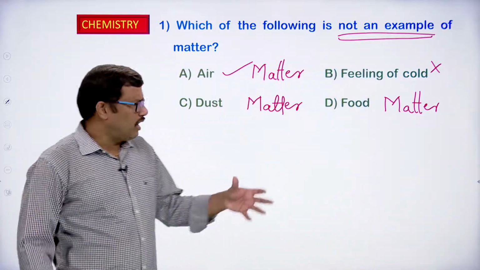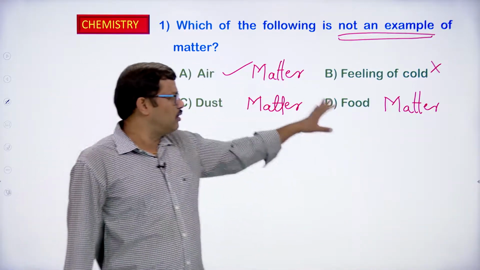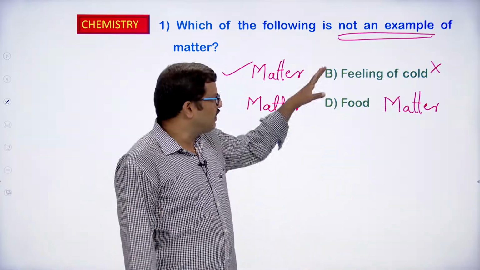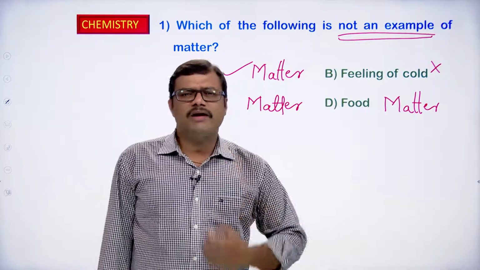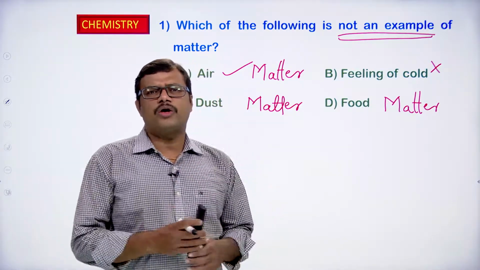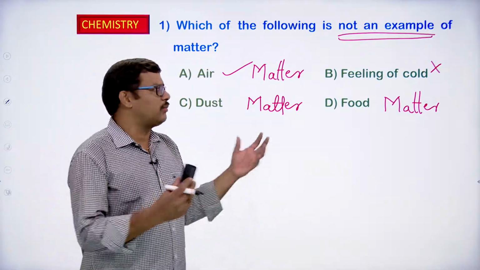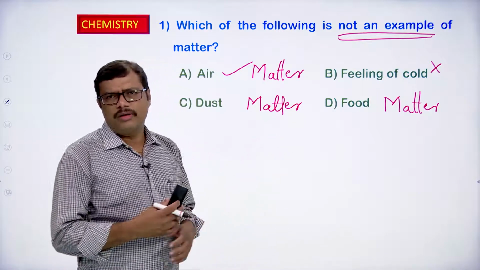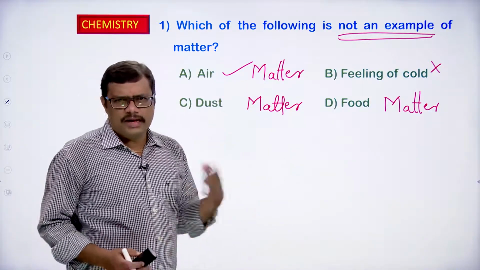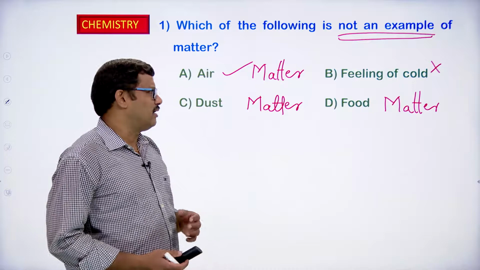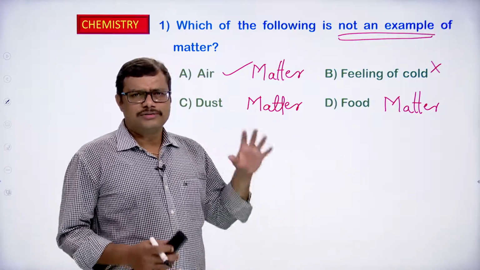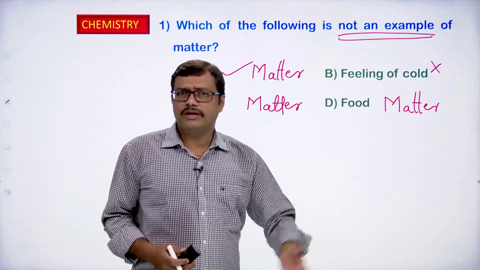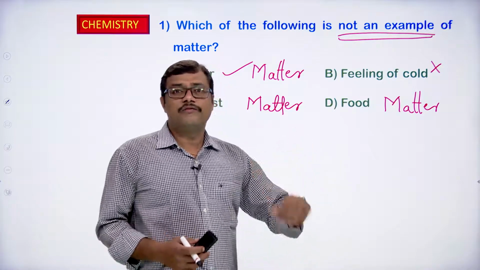So, the given options air, dust and food are matter and the feeling of cold is not matter, it is just a feeling, it does not have any mass and it is not going to occupy any volume. It is a feeling like angry, happiness, feeling cold, feeling hot. These are all feelings, they are not considered as matter, okay.